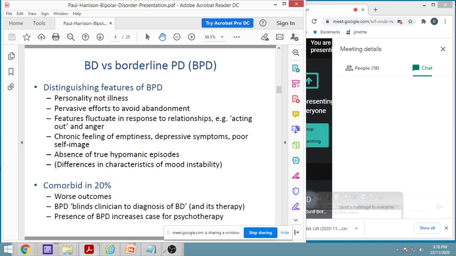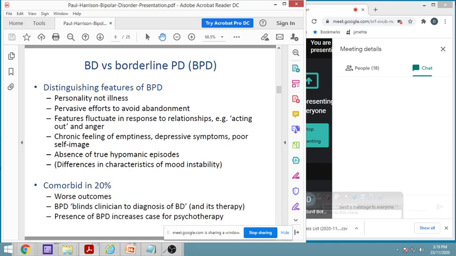So these scales will be helping us. Various techniques are there that will be helping us to understand what are various situations in it. Then pervasive efforts to avoid abandonment, then features which are fluctuating in response to relationship, acting out, and anger. So again, sometimes whether it is anger or mania has to be checked, it has to be confirmed.